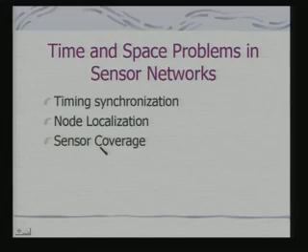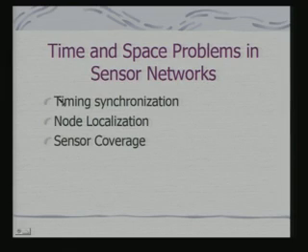Associated with this is sensor coverage, because if I have an area which is to be covered, then I need to know what is really my coverage area, because only then can I sense whether my task is over or not, and what I can do as long as the phenomena is within my area of sensing coverage. Okay.